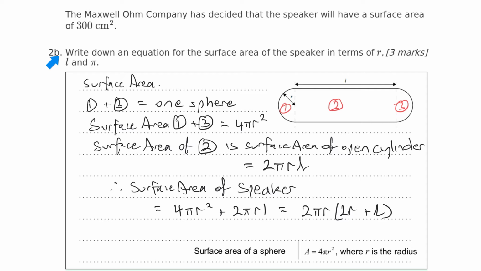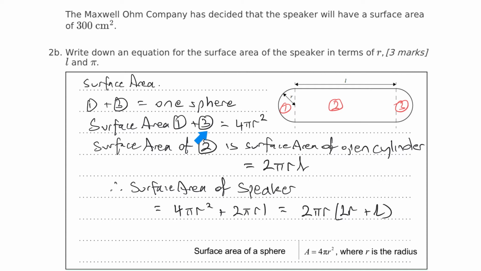Okay, same question. We've got 2b now. The company has decided that the speaker will have a surface area of 300 centimetres squared. So that's decided. Write down an equation for the surface area of the speaker in terms of r, L, and pi. Okay, so what we've got to do first is just write down an equation for the surface area of the speaker. Now we're talking surface area here. Surface area of a sphere comes from the formula booklet here. It's 4 pi r squared. So again, I've just put 1 and 3 together because I'm going to consider the two hemispheres as one sphere.